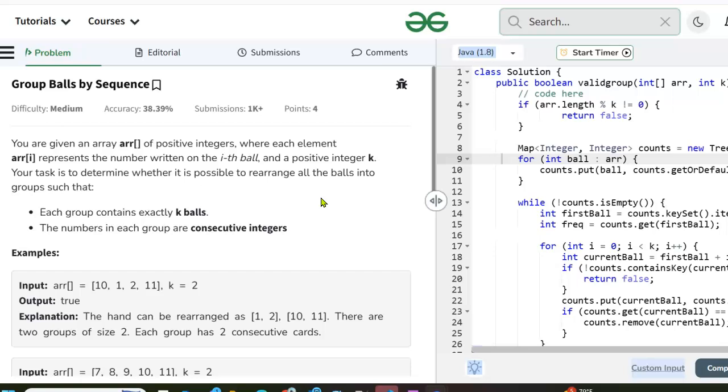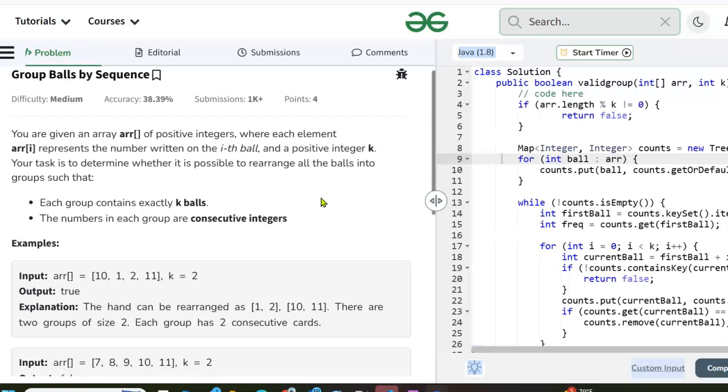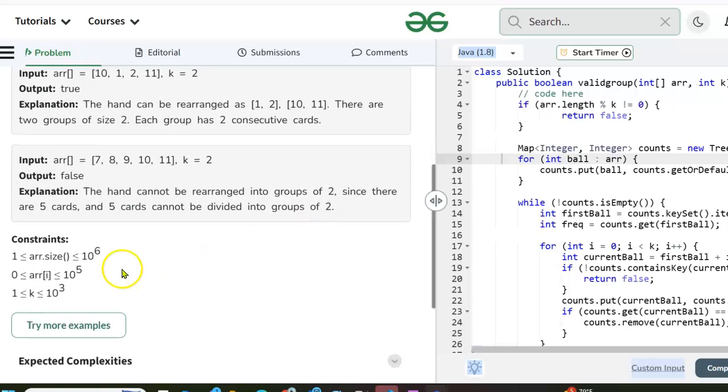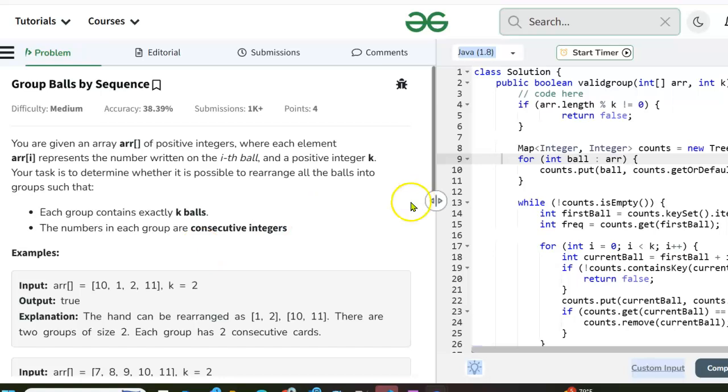So we have an array of some certain number of balls. Each ball has a number written on it. What is the limit on the numbers? The array can be up to 1 million elements. The number on the ball can be between 0 and 10,000. And K, what is K? Okay, we'll get to K. K is between 1 and 1,000. So we get the array and we get a positive integer.